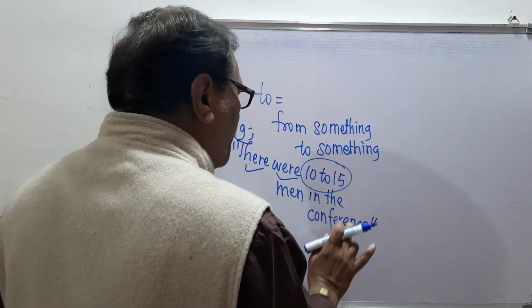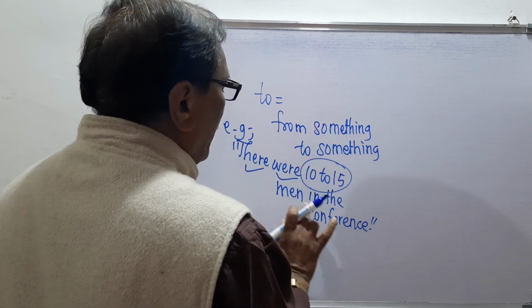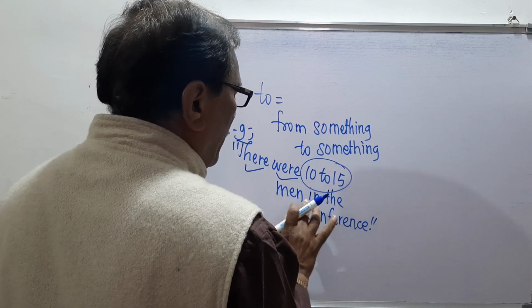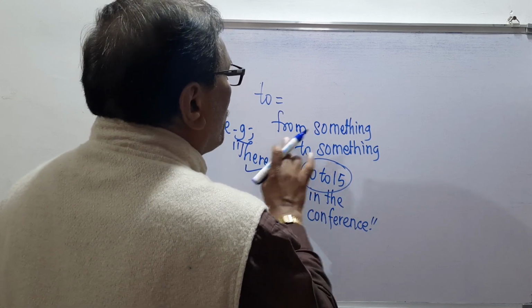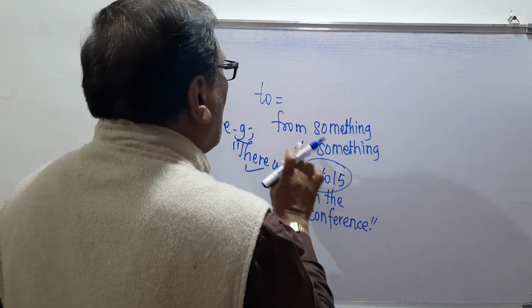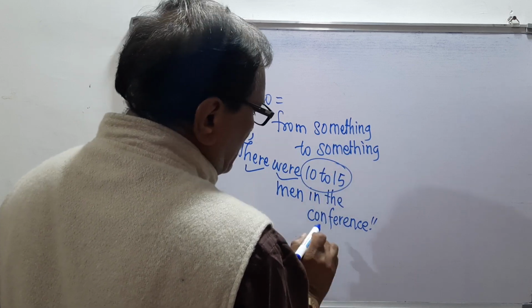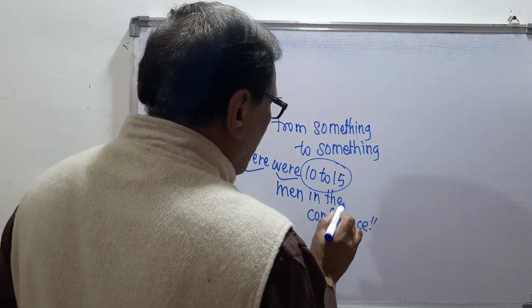So there were 10 to 15 men in the conference. From something to something means from 10 to 15. That is the explanation.